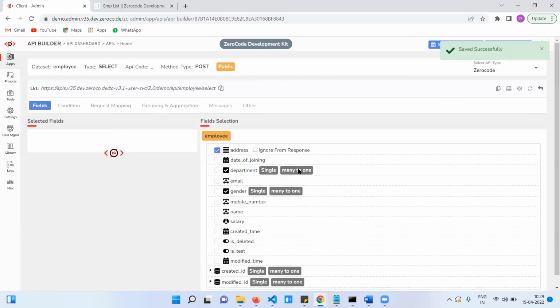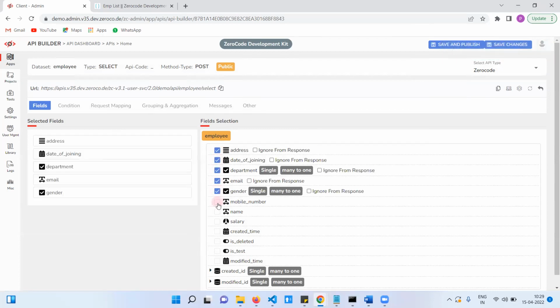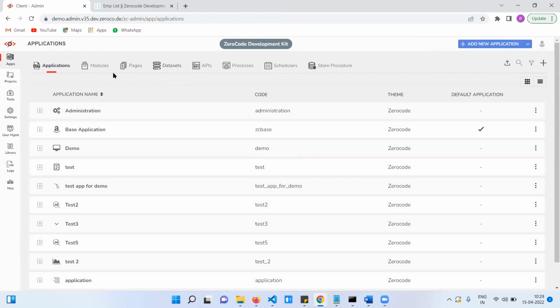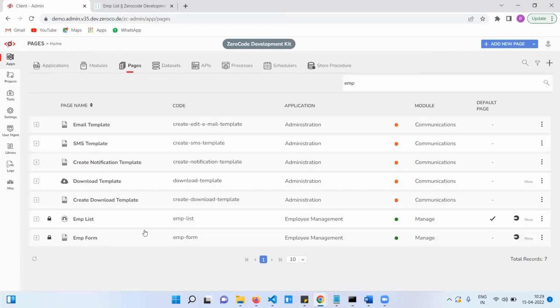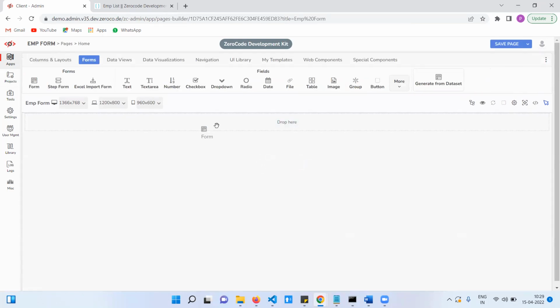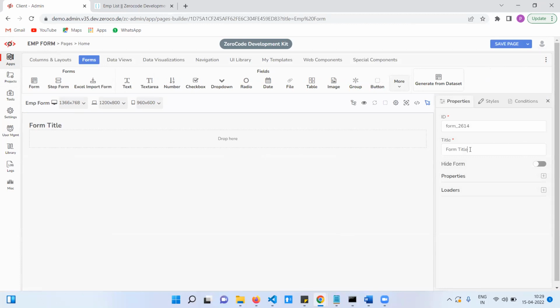For each employee details, we need all these fields. Select all fields. Okay. Save and publish. No need. Save changes for now. Okay. Now I'm going to the employee form. I'm going to drag and drop the employee form.